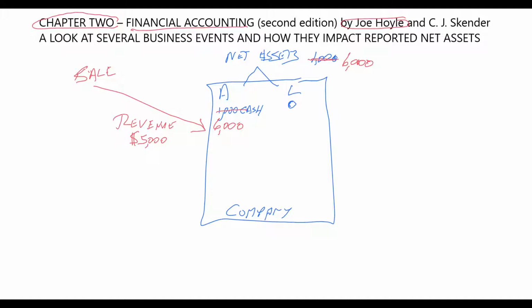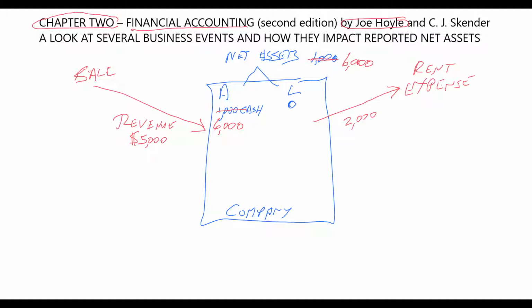The next thing that happens is that we incur a cost. And this is called an expense. An expense is when you lose money or your net assets go down because you're trying to generate revenue. In this problem, they're paying for the rent for last month. So this expense is more specifically called rent expense. And the rent expense means that the company lost $2,000 because it was renting a building, and that building was being used, I suppose, to generate revenue.